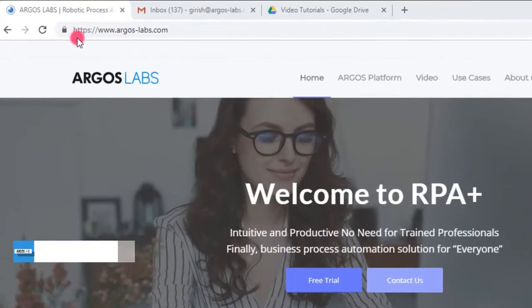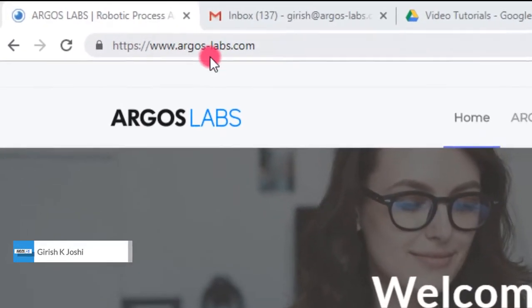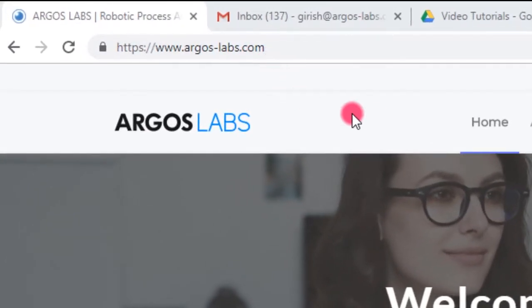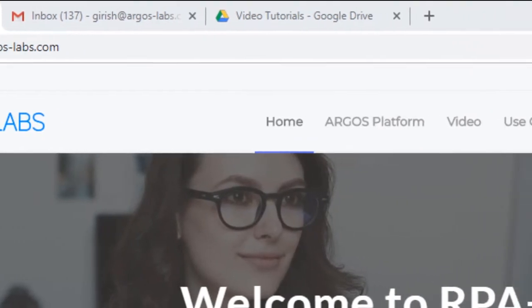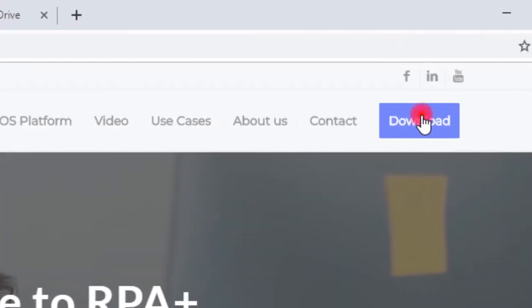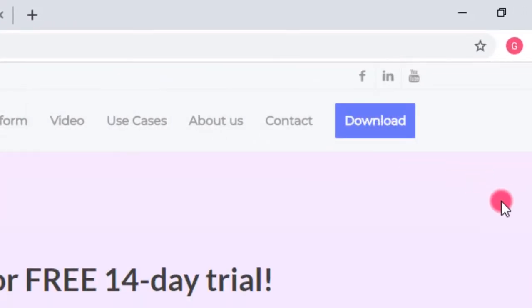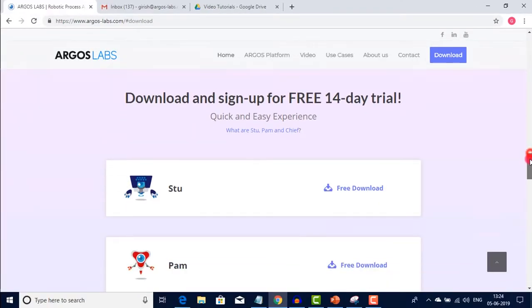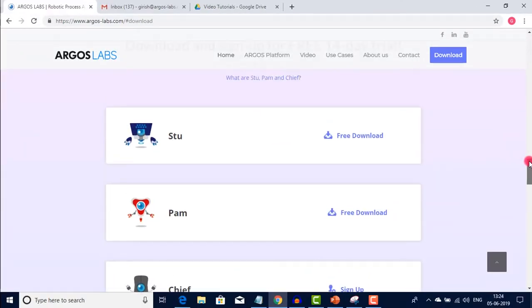Open the browser and go to the ARGOS Labs website, www.argos-labs.com. On the top right hand side, click on the blue color download button. You will be taken to the download section. Click on the free download link for STU.